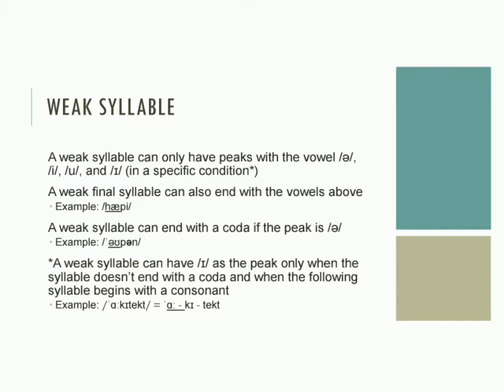In addition, a weak syllable can have i as the peak only when the syllable doesn't end with a coda and when the following syllable begins with a consonant. The example is the word architect. So, ar is the strong one, ki and tect are weak syllables.